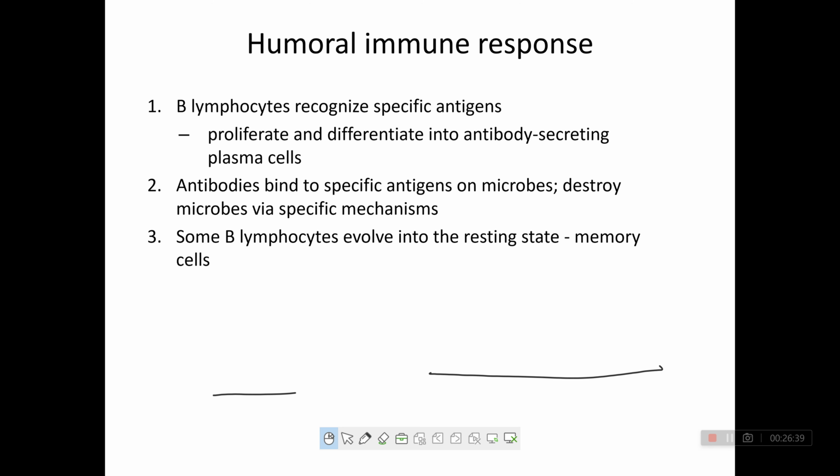In the resting state memory cell, because a B cell will differentiate into two types, right? Plasma cells and memory cells. Plasma cells will produce antibody, whereas memory cells recognize the antigen when it infects our body system a second time, right?